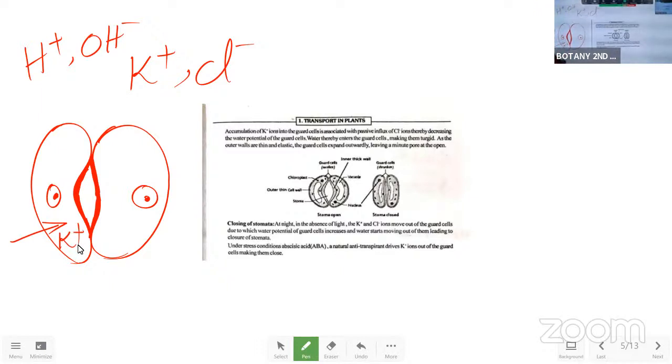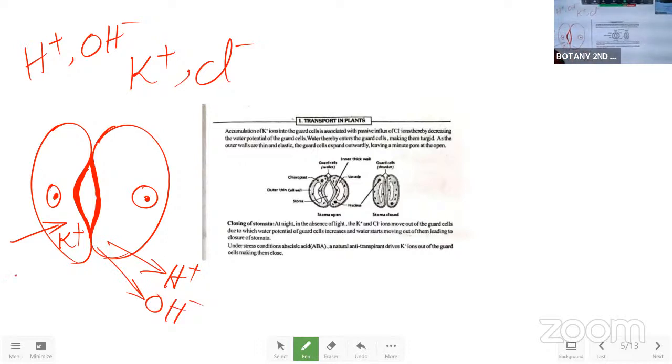Whenever the K plus ions enter into the guard cells, immediately H plus ions will come out to make the ionic balance. And whenever H plus ions come out, along with them OH minus ions also come out.